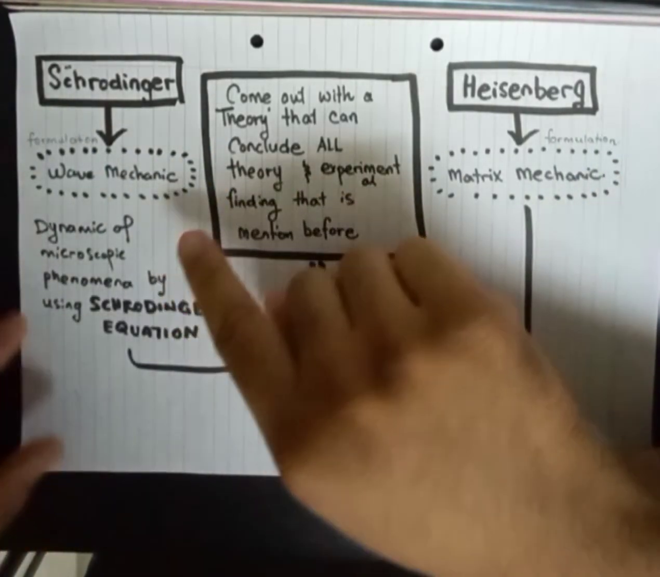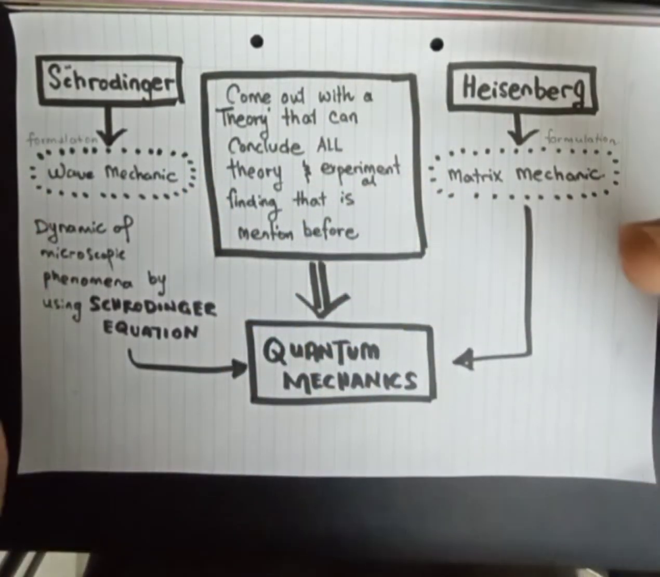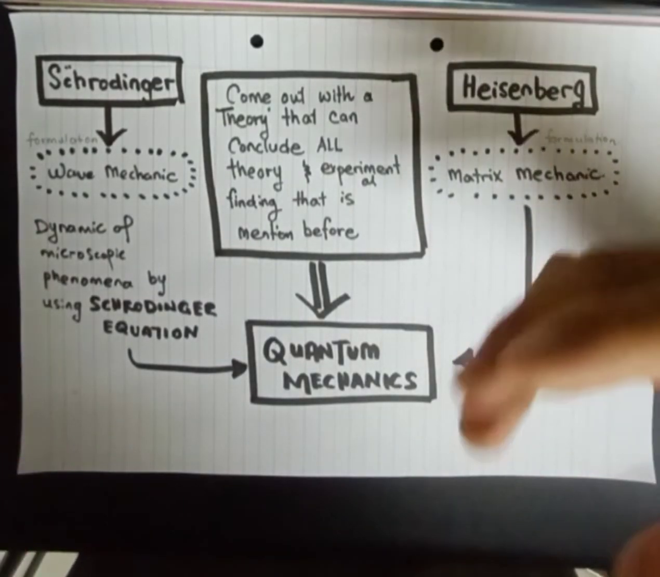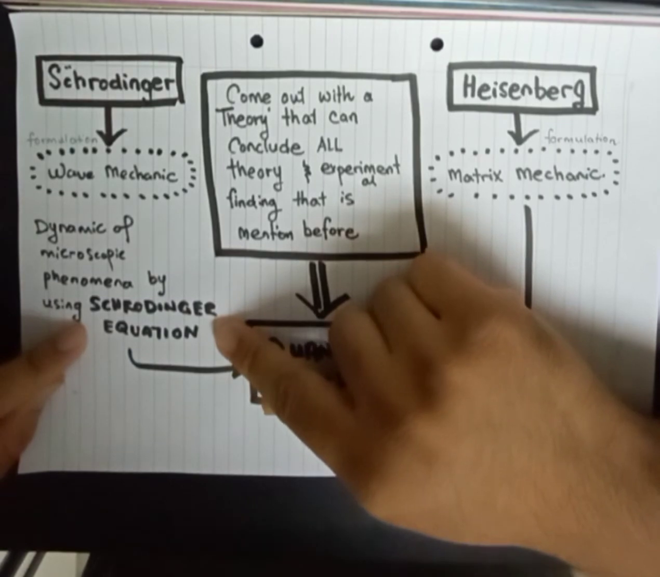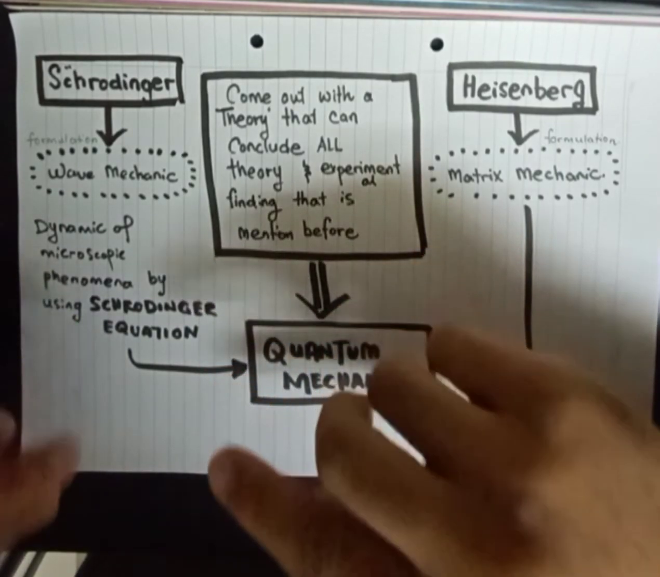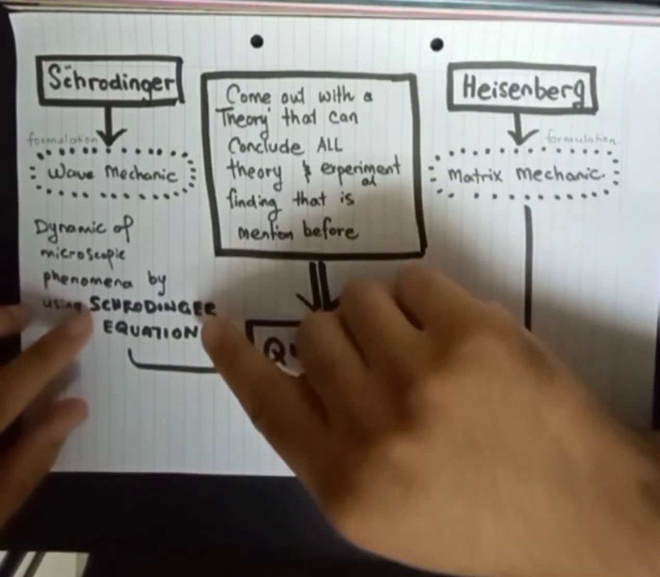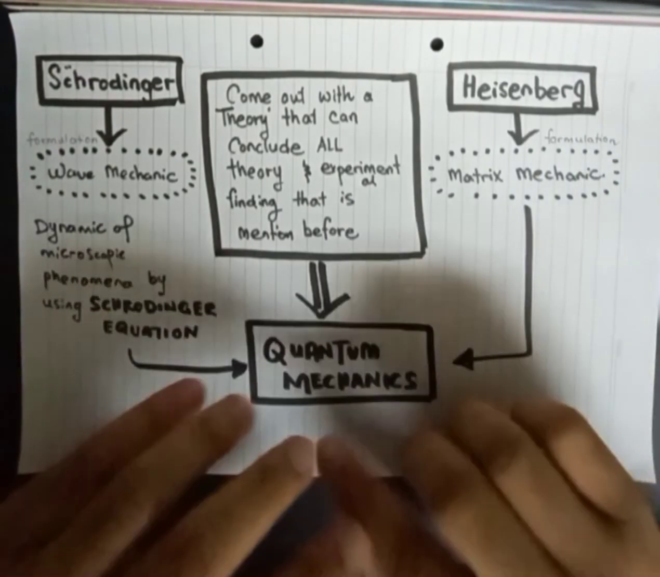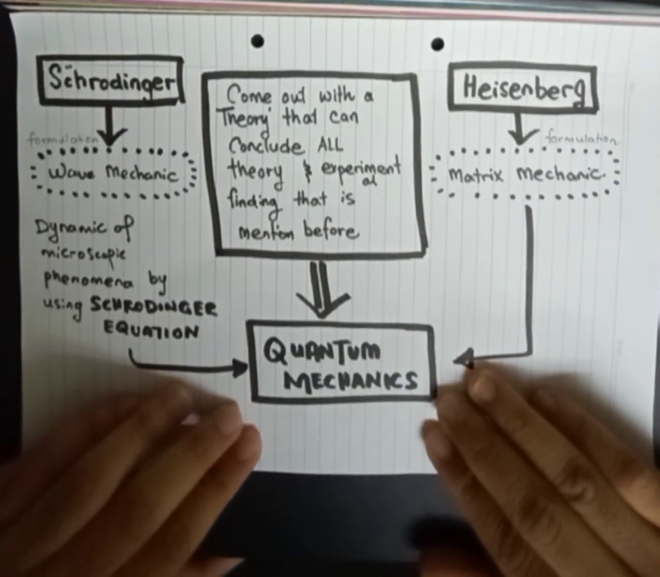Okay. In wave mechanics, the dynamics of microscopic phenomena or microscopic systems is described by using the Schrödinger equation, the well-famous Schrödinger equation. And to describe the dynamics of a microscopic system, we just need to solve the Schrödinger equation. So all of this is how quantum mechanics started. Thank you for watching.